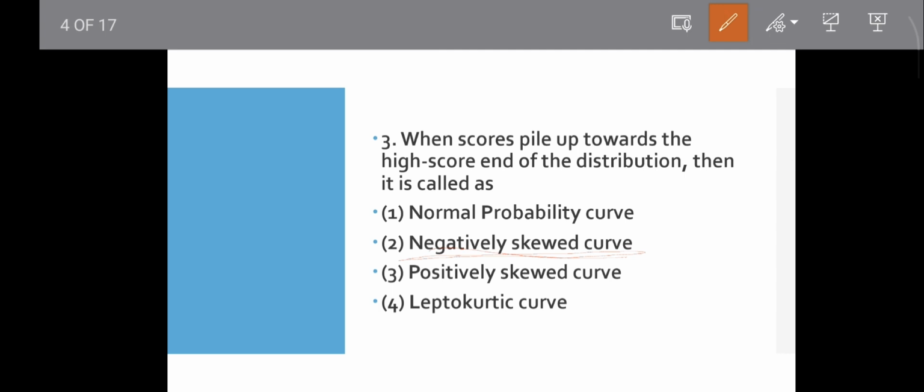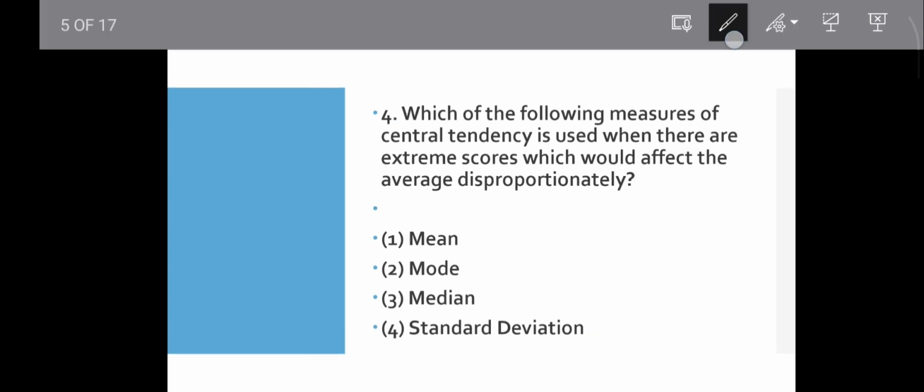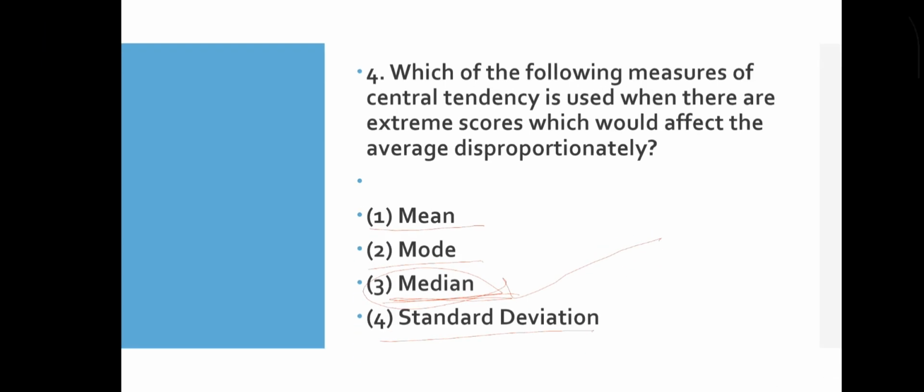Then question number 4. Which of the following measures of central tendency is used when there are extreme scores which would affect the average disproportionately? Mean, mode, median, standard deviation. Which one? As you know, median is not affected by extreme scores, unlike the mean. So it is most appropriate when outliers are present. Okay, outliers are present. That's why median will be the correct answer. Okay, then move to the next question.